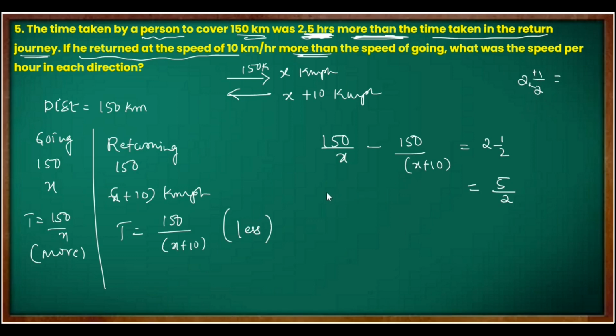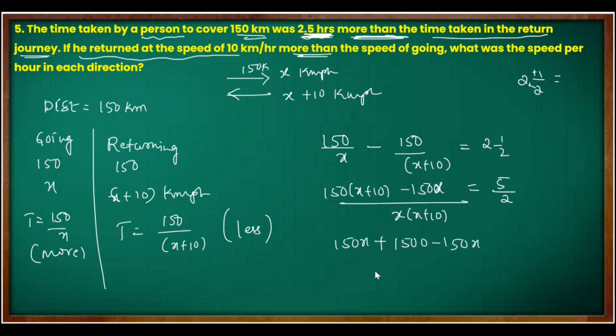Let's cross multiply. 150 into x plus 10 minus 150x divided by x into x plus 10. Now 150 into x is 150x plus 1500 minus 150x, divided by x square plus 10x, equal to 5 by 2. The 150x cancels, so we remain with 1500.